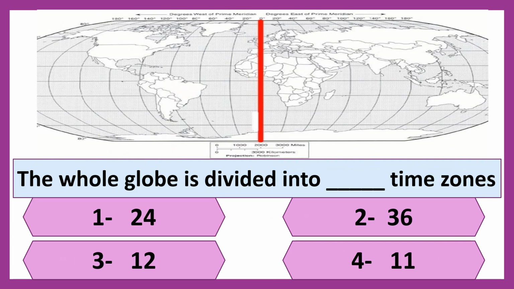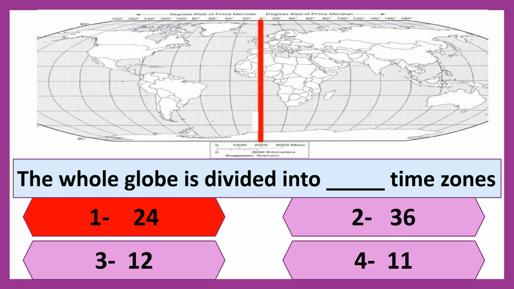Come to the next question now. The whole globe is divided into dash time zones. First option is 24, second is 36, third is 12, and fourth is 11. You are right, children. 24. The whole globe is divided into 24 time zones.